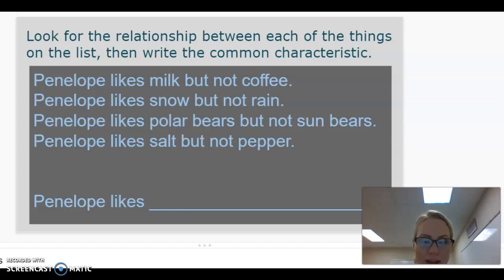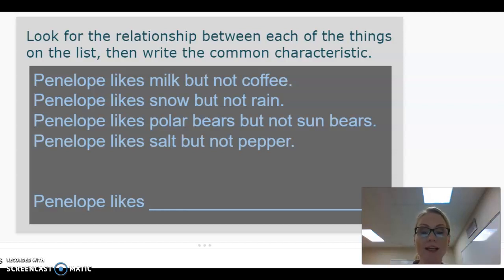And hello, fourth graders. We're looking at your second ELA assignment for the week of September 28th. We are still working with relationships, things that go together. With this assignment, you're going to have multiple slides that give you clues, and you have to figure out what the relationship is with those. So look at the relationship between each of the things on the list, then write the common characteristic.